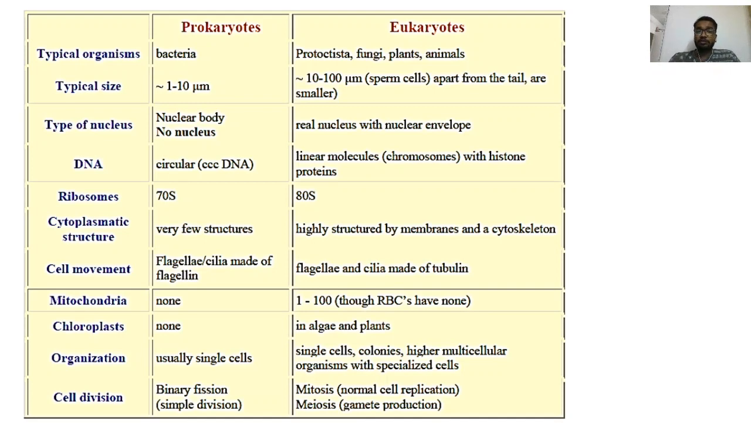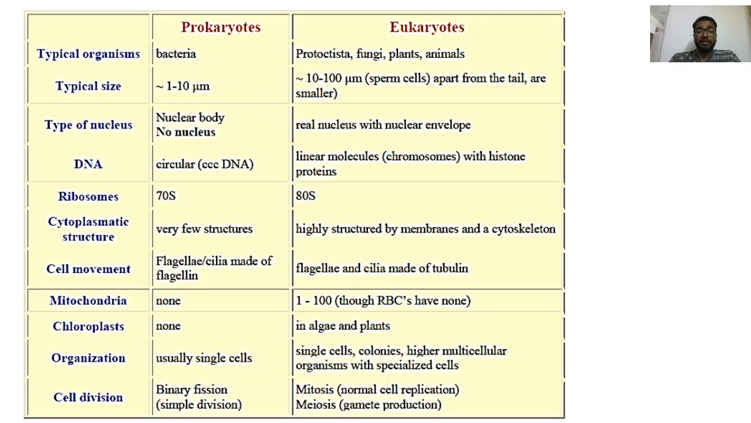The next cell organelle, mitochondria, are totally absent in prokaryotes, while in eukaryotes they may range from 1 to 100 depending on the metabolic activity of the cell. The next organelle is chloroplast. Chloroplast is totally absent in prokaryotes, but in eukaryotes, especially in algae and plant cells, it is present. Organization: usually prokaryotes are single-cell organisms, and eukaryotes may be single, they may be colonies, or higher multicellular organisms with specialized cells, for example humans.